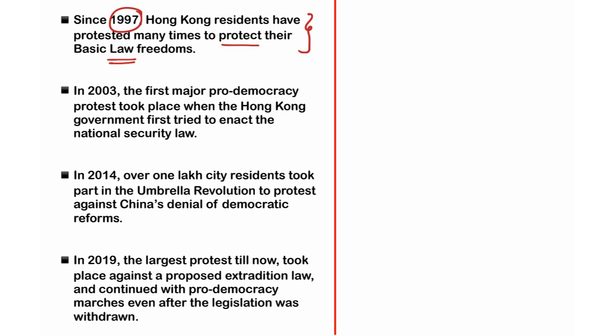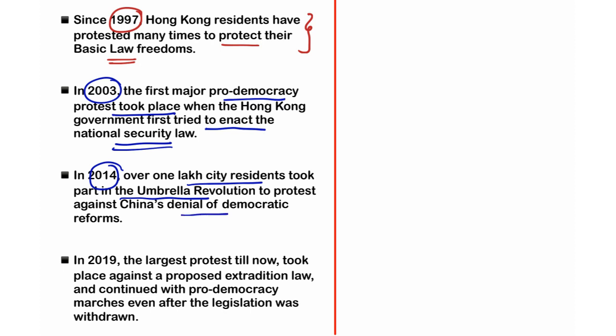since 1997. In 2003, the first major pro-democracy protest took place when the Hong Kong government first tried to enact the national security law. Through this national security law, the pro-Chinese Hong Kong government wanted to dilute the rights of people for the interests of China. That is the reason why many people took to the streets to protest against these threatening laws. In 2014, over 1 lakh city residents took part in the Umbrella Revolution, famously called so because many protesters used umbrellas to protest against the government.